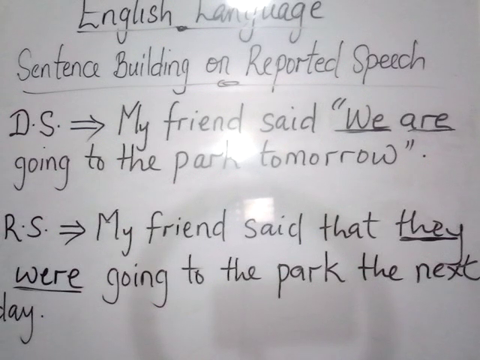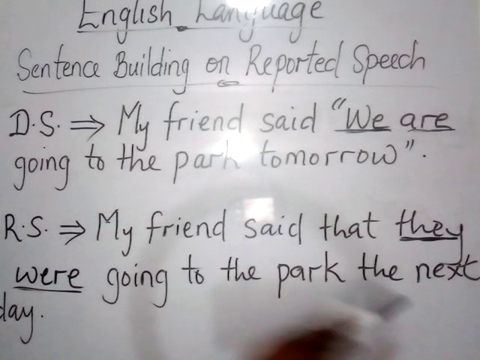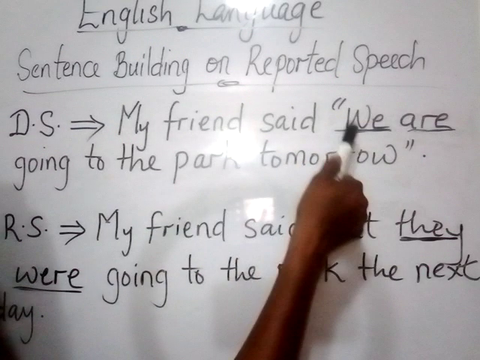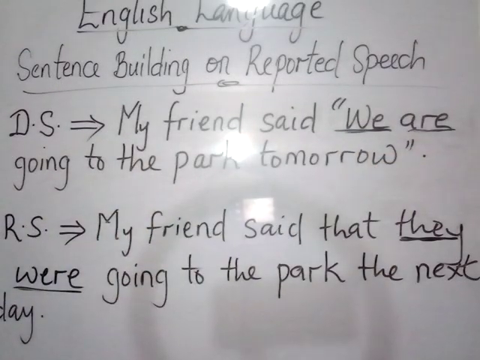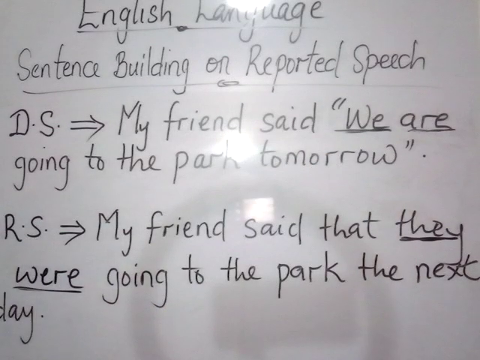Now let me just quickly mention this, that if you write, my friend said that they would be going to the park the next day, you will still be correct, because would there is taking the past tense form of will. We will go to the park tomorrow. We will be going to the park tomorrow. If you say we're going to the park tomorrow, you can also read it as we will be going to the park tomorrow. So if you write, my friend said that they would be going to the park the next day, it is still correct. So my friend said that they were, we changes to they, are changes to were, going to the park the next day.